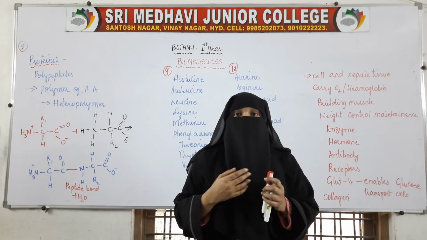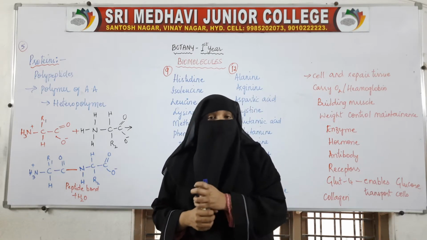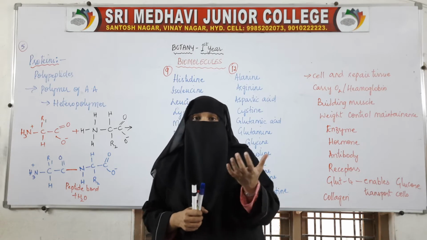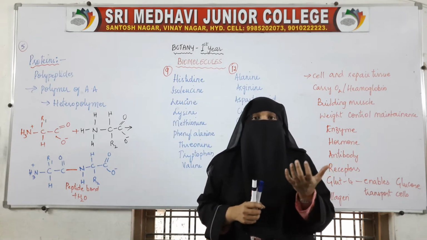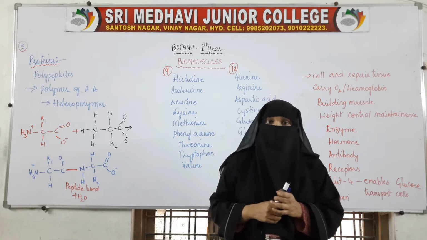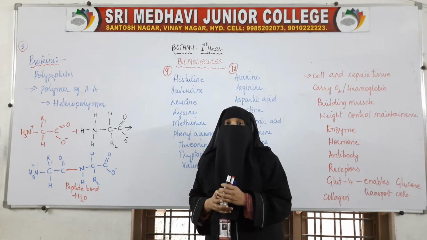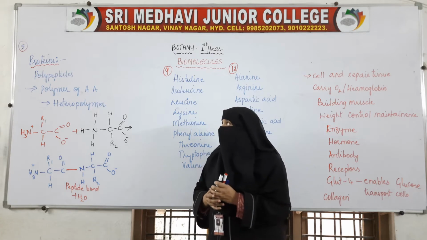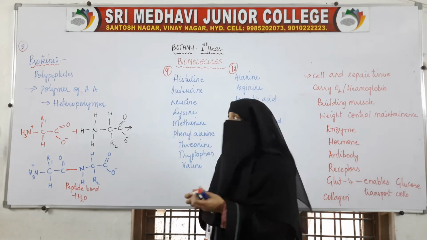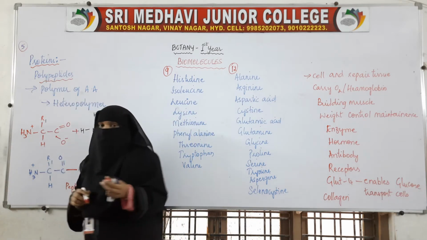Because it has a molecular weight of more than 10,000 Dalton, and this protein we find in the acid insoluble pool. We find it in the retentate. Okay, now coming to proteins. Proteins are nothing but polypeptides. Why are they called polypeptides?